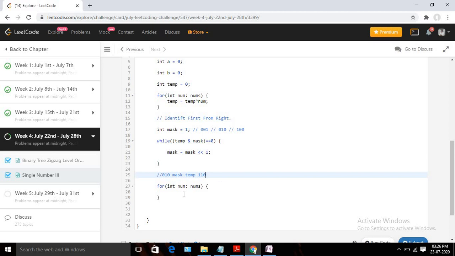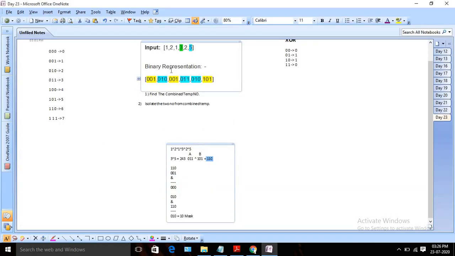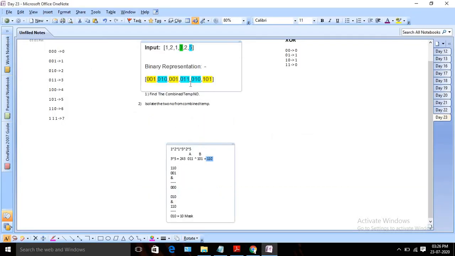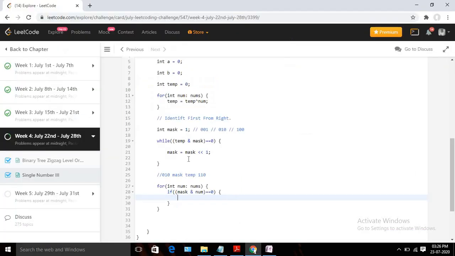Now I am just isolating this array into 2 groups. In the first condition I will check my mask AND my number, if it equals 0, then this is our sky blue category.